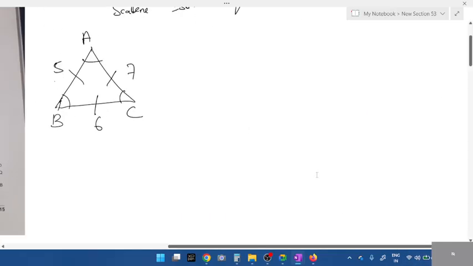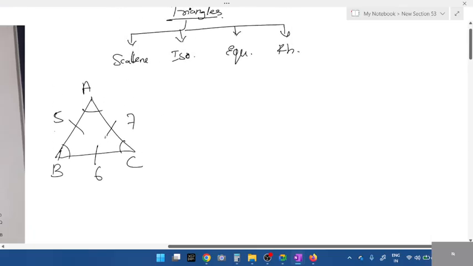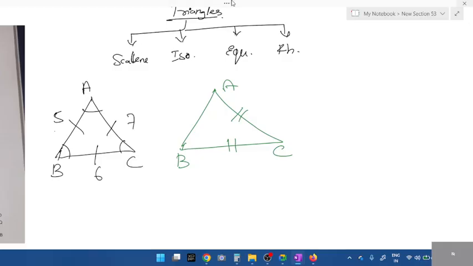Next, they might ask you this, so study that. Next, scalene triangle: all three angles are different, sides are different. Isosceles. What about isosceles, students? First go with sides. Any two sides are equal, then the opposite angles are also equal. Which two angles are equal here?